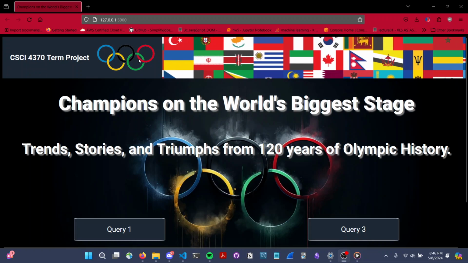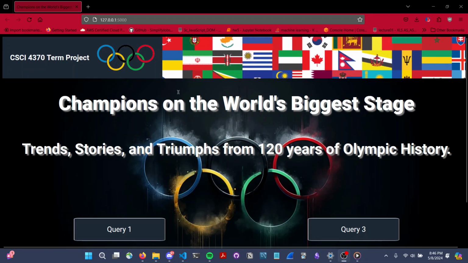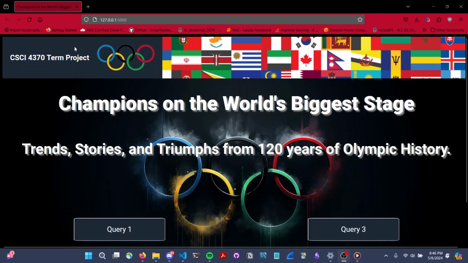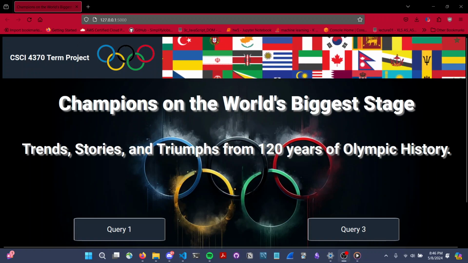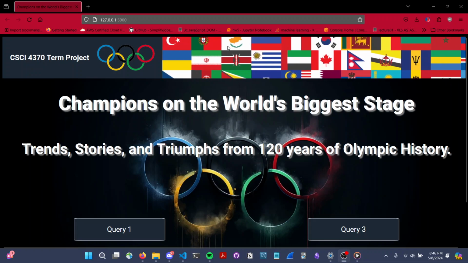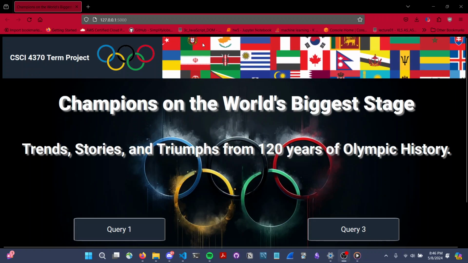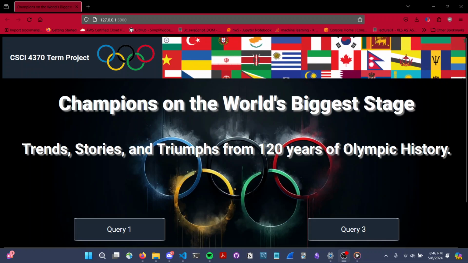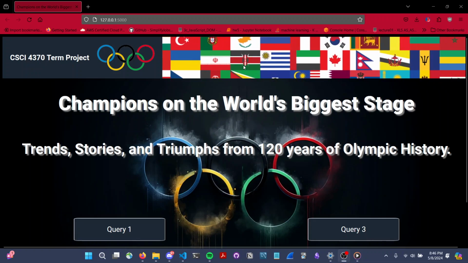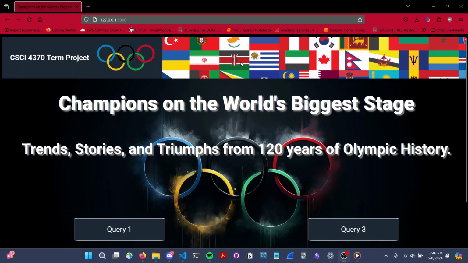And then the second element is a neatly formatted Olympics logo, just to kind of represent what our project is about. And then the right-hand side of this header is a moving flag panel. And this was done by taking an image of several different nations' flags, and this was done in CSS by using the keyframes feature.